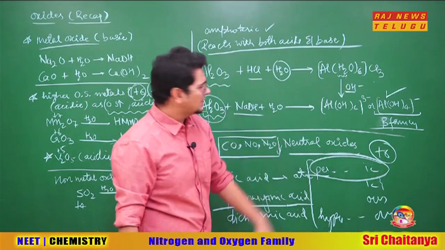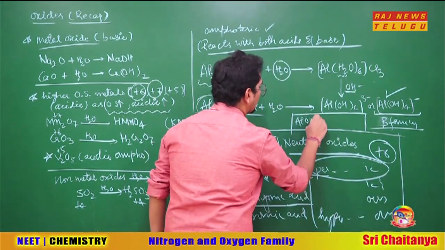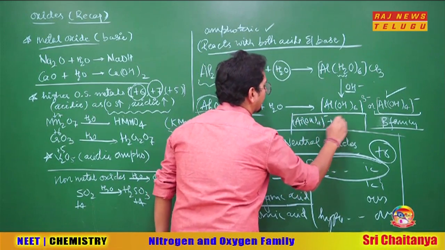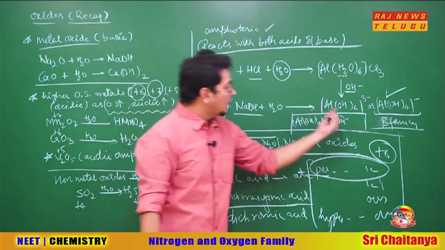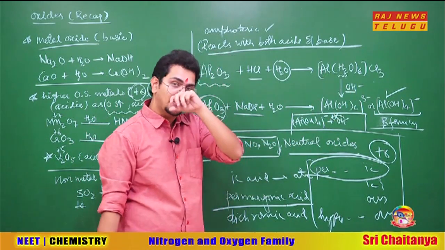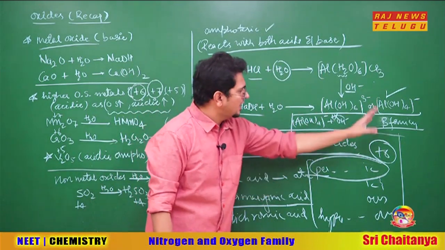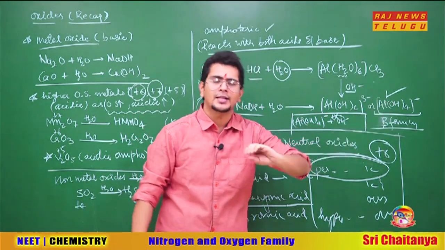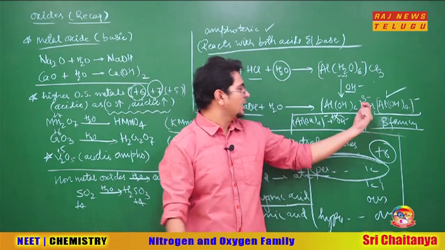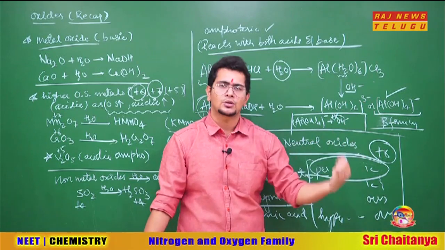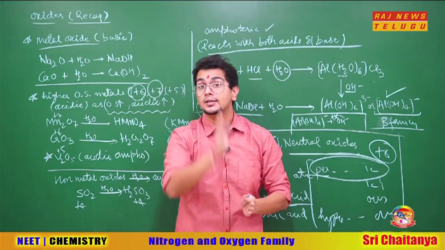Why, sir? The reason is very simple. Imagine you have Al(OH)4 minus formed already and one more OH minus is coming. This will be repelled away. So getting Al(OH)6 3 minus is extremely tough when the OH minus is coming, due to repulsion. That is why the reaction usually stops at Al(OH)4 minus. But when the concentration of NaOH is very high, in that case you can write 6 OH minus inside also. That means the repulsion can be overcome when the concentration of OH minus is more.